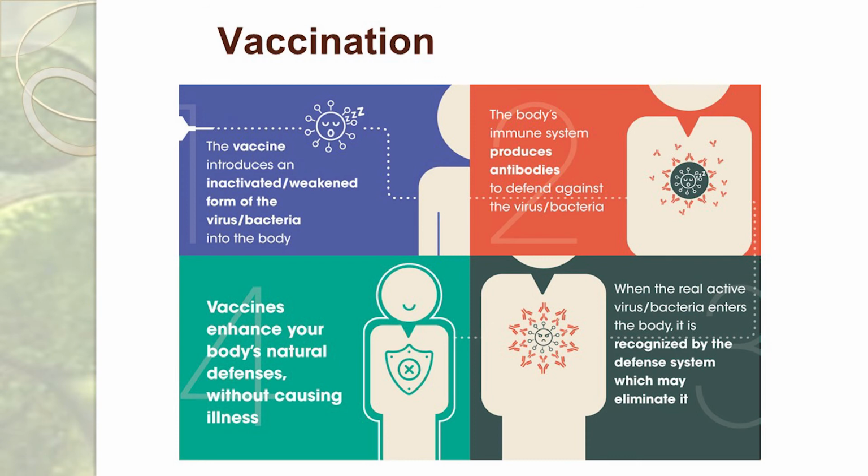When the real active virus enters the body, the defense system recognizes it, because our body remembers it, and then eliminates it. This is how vaccines enhance the body's natural defenses without causing illness.